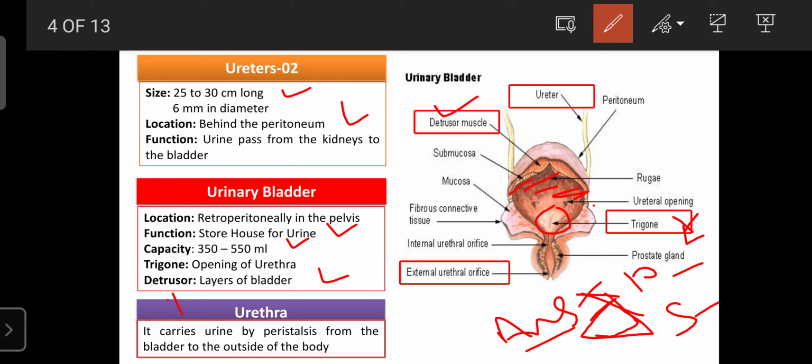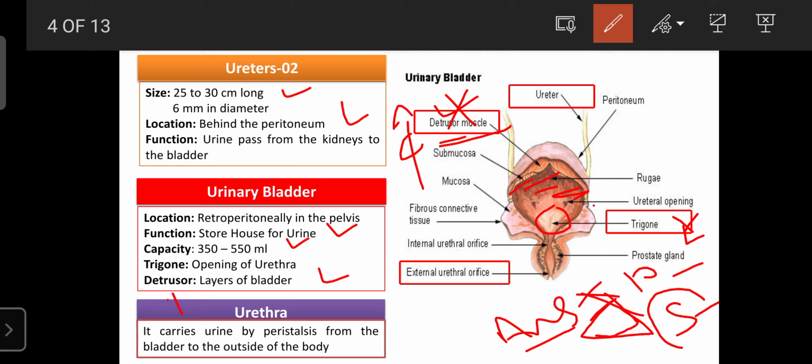When the detrusor muscles contract, the pressure in the urinary bladder increases, and due to this increase in pressure, urine output occurs. When the detrusor muscles are relaxed, there is no pressure in the urinary bladder, so urine output does not occur. Here also the autonomic nervous system controls urine output through the detrusor muscle. The parasympathetic nervous system can increase the urine output by causing contractions of the detrusor muscle.